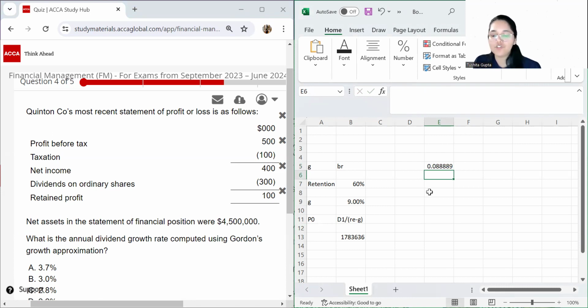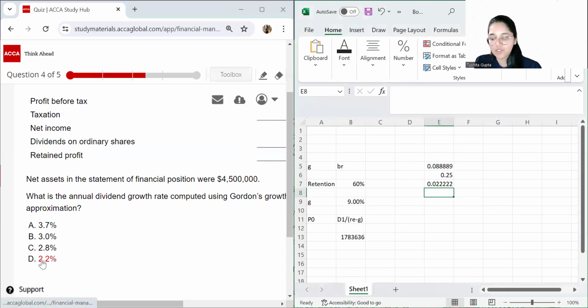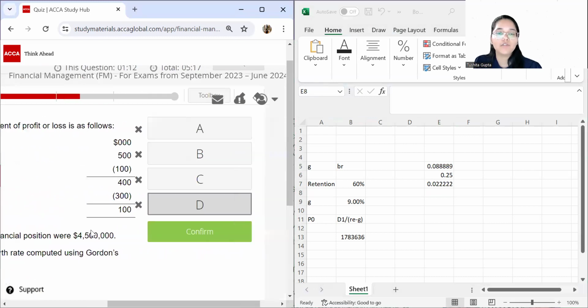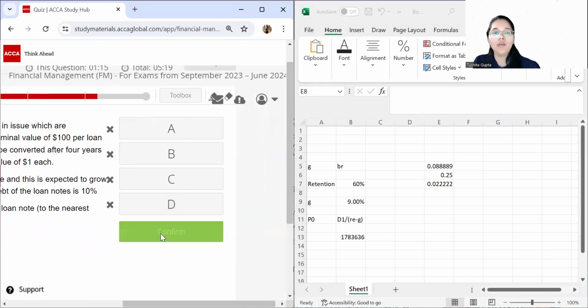Now I need my retention ratio. Out of a profit of 400, I am retaining only 100. So 1 by 4 becomes my retention ratio. Now my growth rate is nothing but a product of both of these values over here. So this gives you 2.22%, which is option D over here. So question number 4, option D is what we choose.